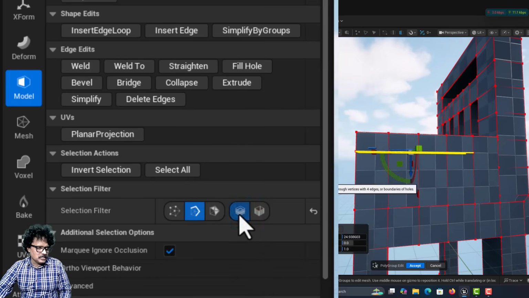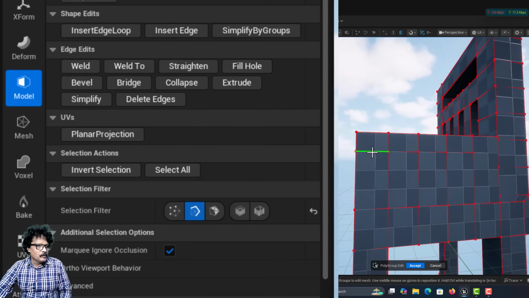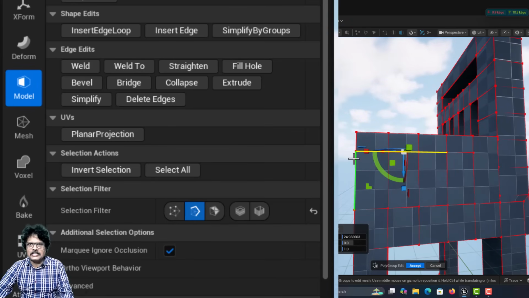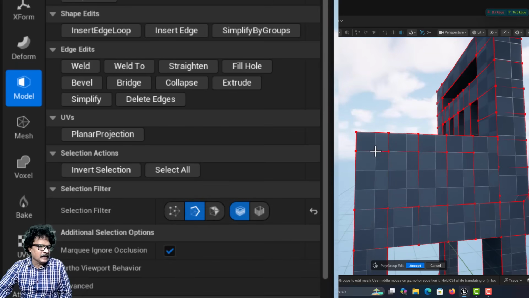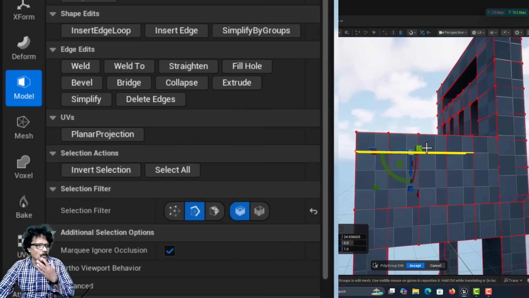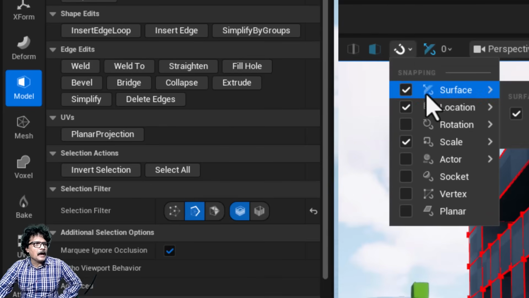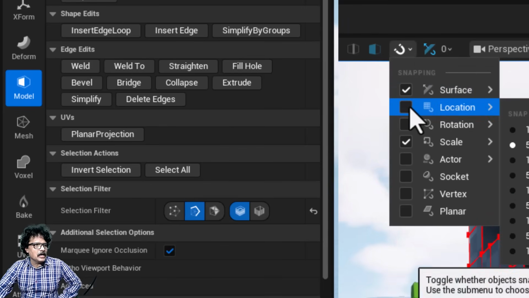So if you don't switch this on, and if you click somewhere here, only one edge will be selected, and with shift pressed I have to manually select this entire loop. However, if you enable this edge loop, I will deselect, and if I click it, the entire loop will be selected at a time.